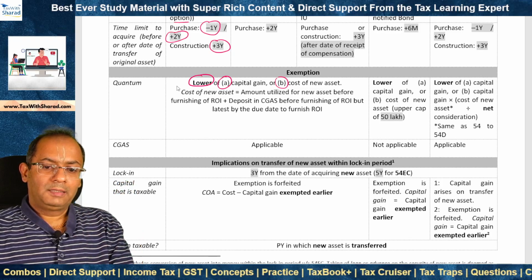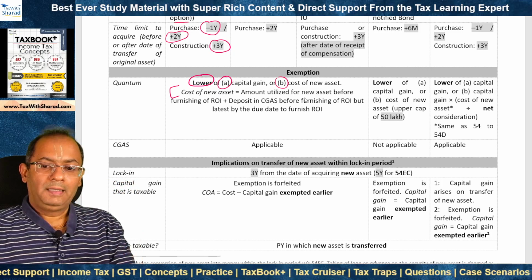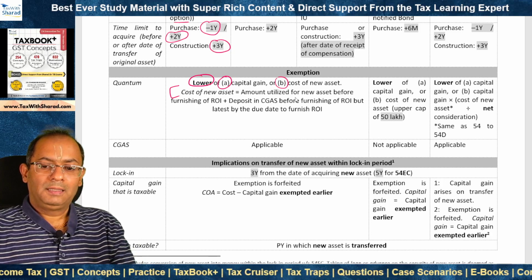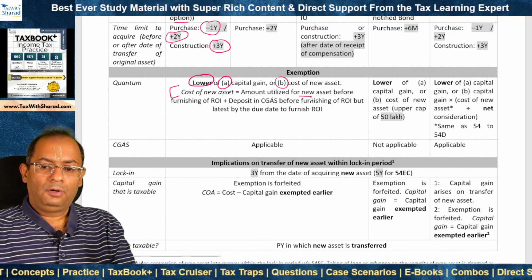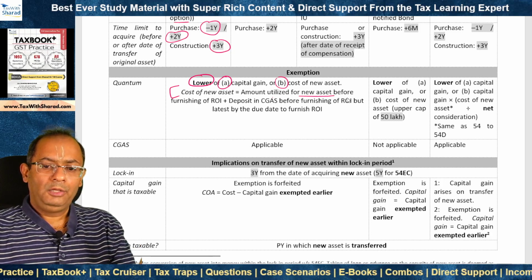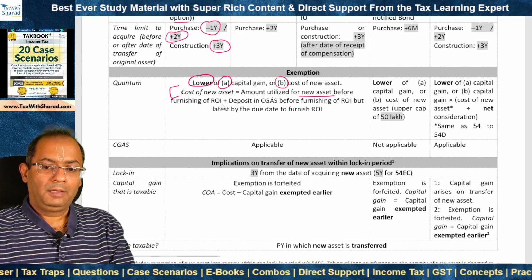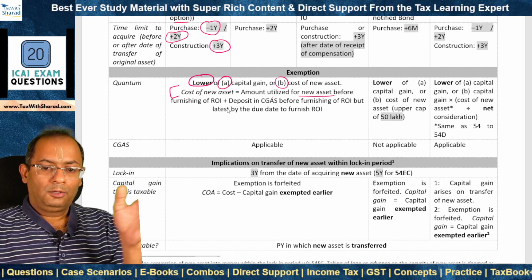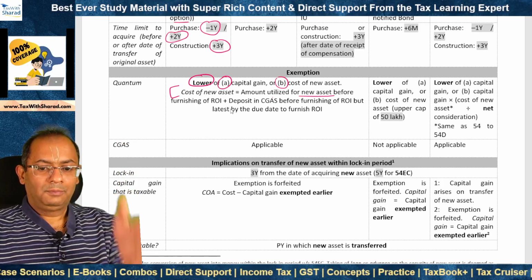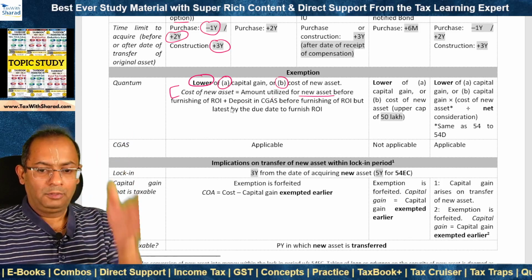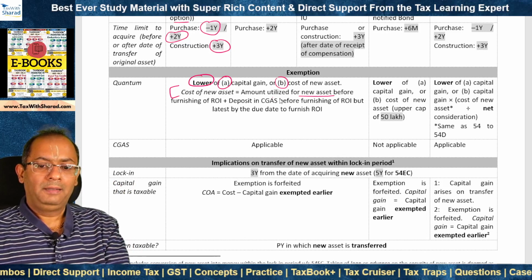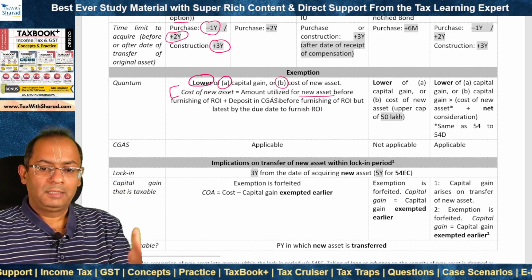What is the cost of new asset? The cost of new asset is the amount which the assessee utilizes for acquiring the new asset, that means for purchase or construction, before furnishing of return of income, because when the return of income is to be furnished, the details are supposed to be mentioned in the return. So till that date, we need to determine certain things. So cost of new asset is what?